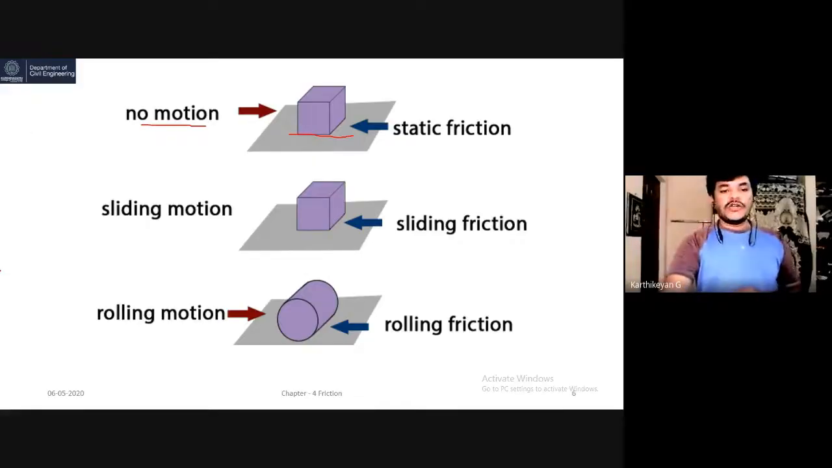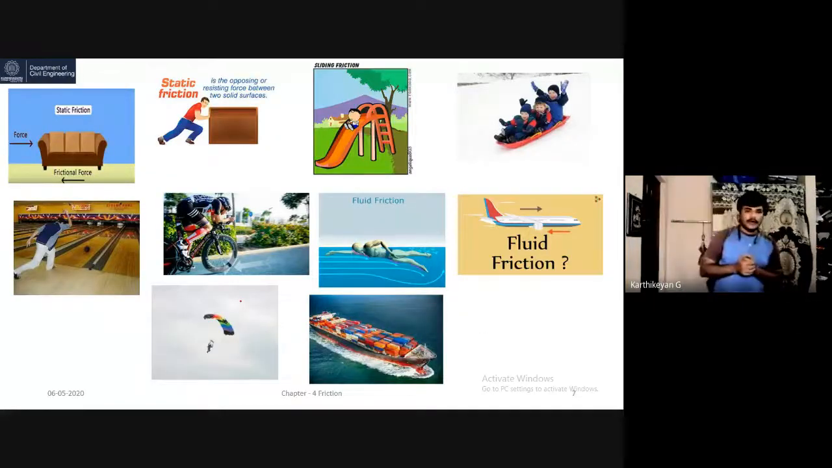And the third one is rolling motion or rolling friction. We can use a lot of examples in this. The car is moving, the automobile is moving, or a football is running over the surface of the grass. These are all examples for rolling motion. All moving parts come under this category, rolling friction. I will give some of the images.